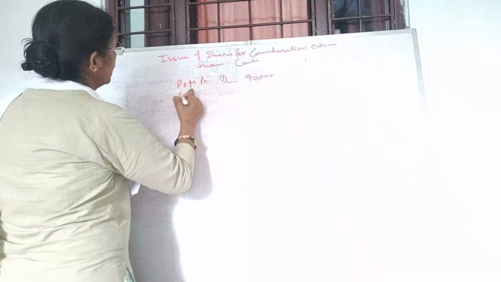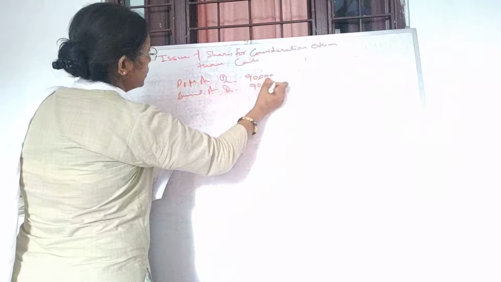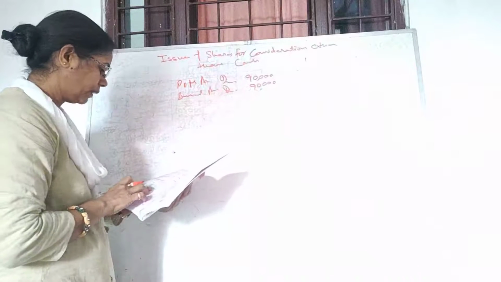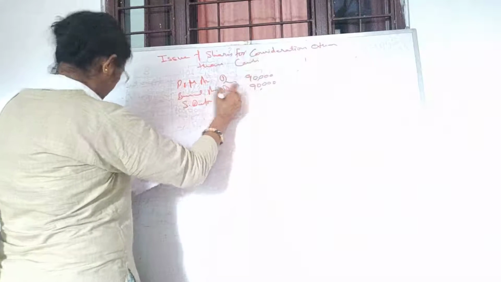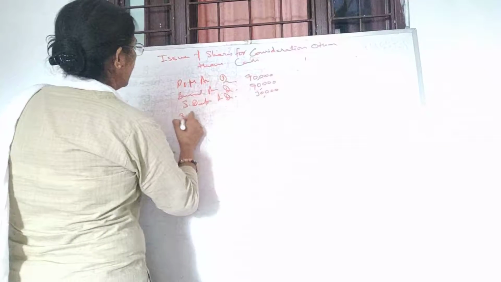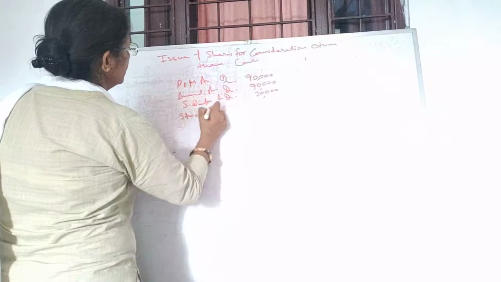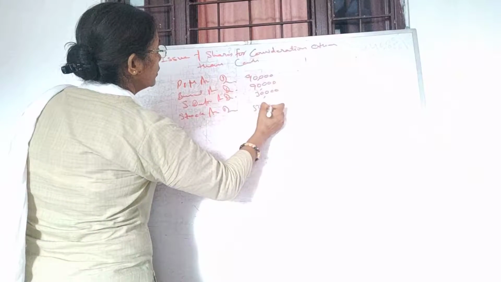Next is your building account debit with the same amount 90,000. Sundry debtors account debit by 30,000, and stock is also assets. Stock account debit by 50,000.